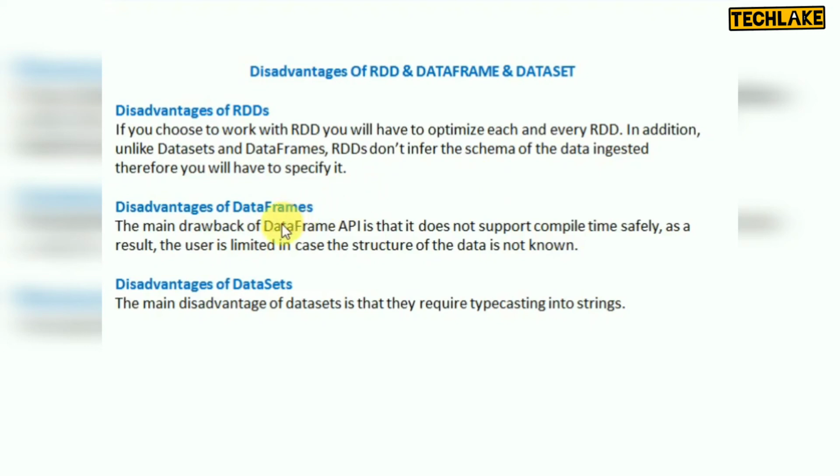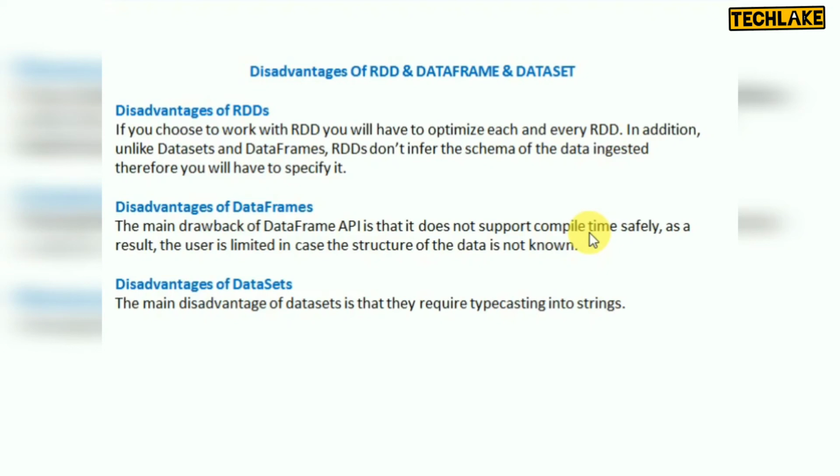And the data frame disadvantage. With data frames, you cannot identify any errors at compile time. It does not support compile time safety. That means if you have made some mistakes in the code, you can identify them only at runtime. At compile time you cannot identify them. Only whenever you are executing can you identify those errors.